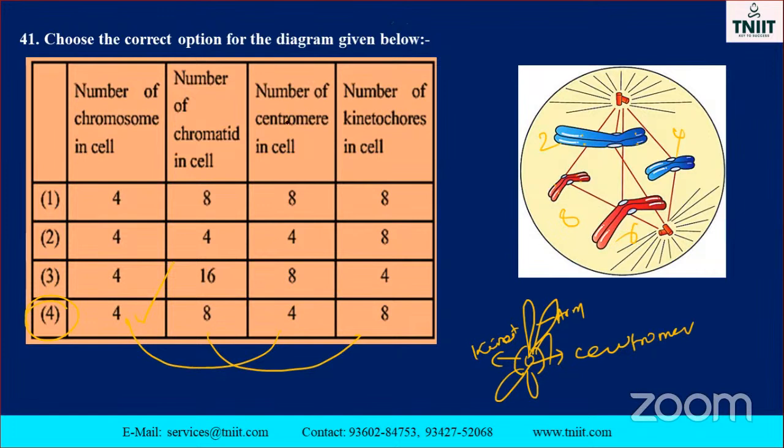So 8 is correct. Number of centromeres: each one is considered a centromere. There is a centromere at the center. How many centromeres are there? 4 centromeres. And number of kinetochores: each one is connected with another one. See here 1, 2, 3, 4, 5, 6, 7, and 8. So on each side there are 2. So total 8. So the answer is the last one, that is correct. The other 3 are wrong.